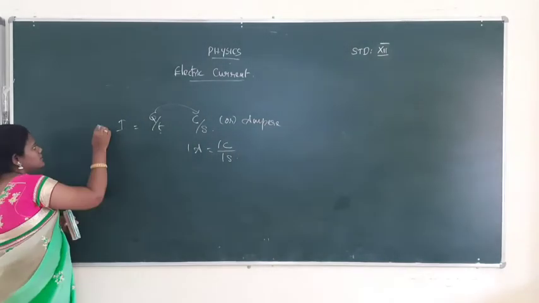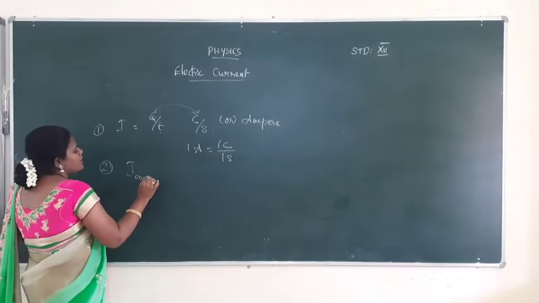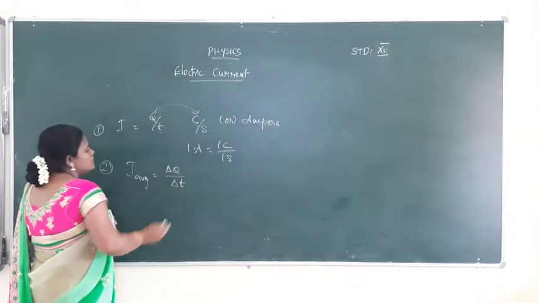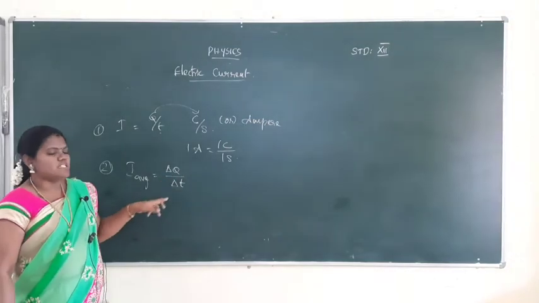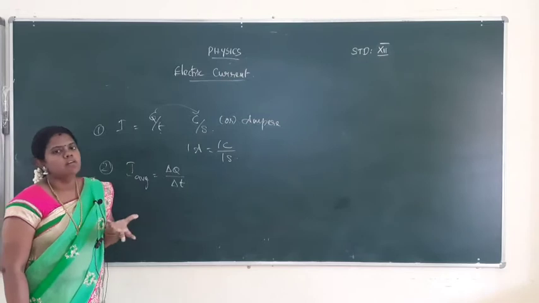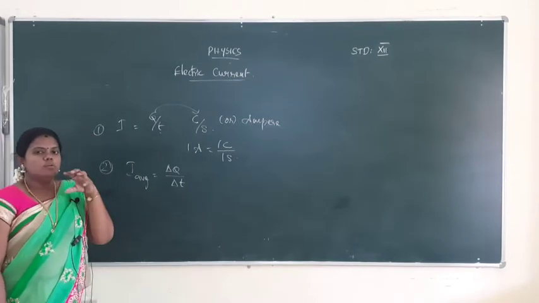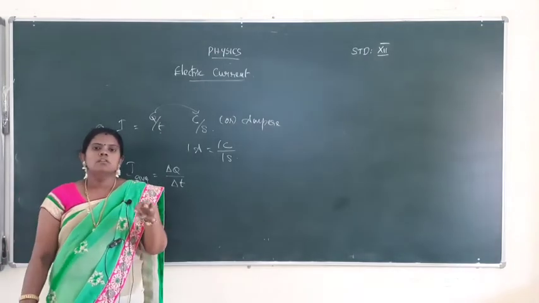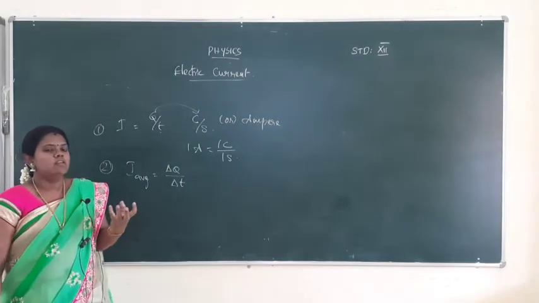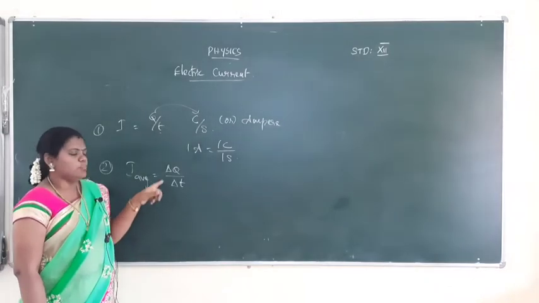Okay, and the second one, average current. Average current is equal to del Q by del T, change in charge by change in time. Del Q by del T is called average current. Average current means more and more charge flowing in 1 second. You measure all the charges flowing over all the time, note them down, and collectively calculate the average current flowing in the conductor. That is called average current, del Q by del T.